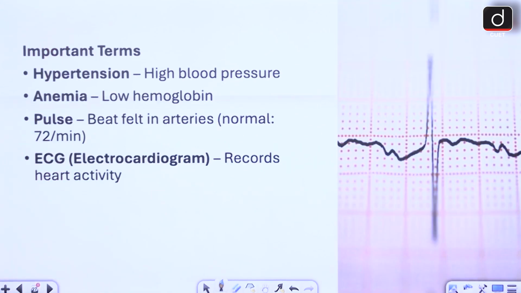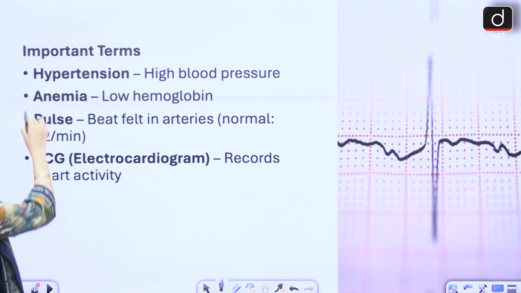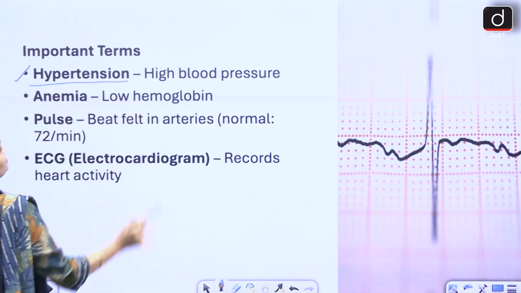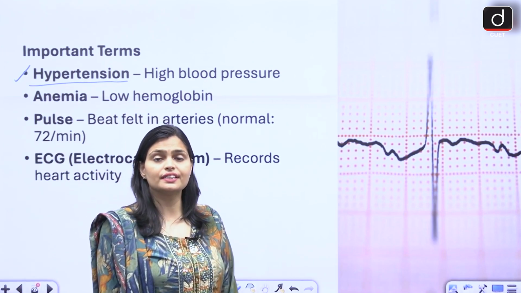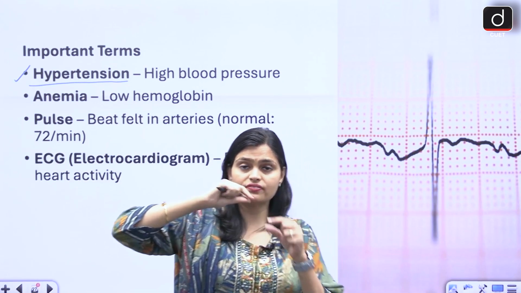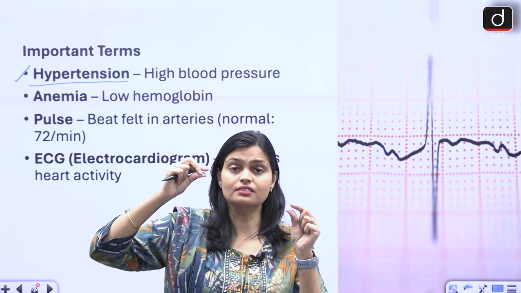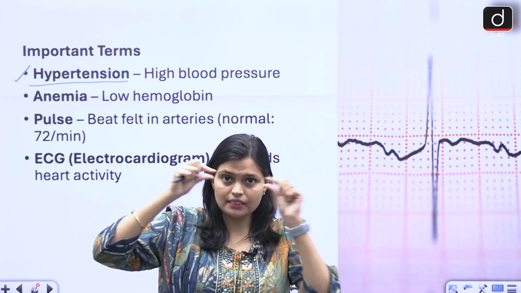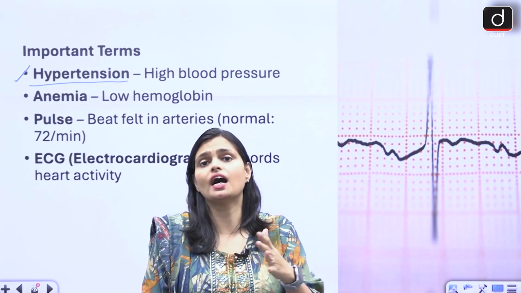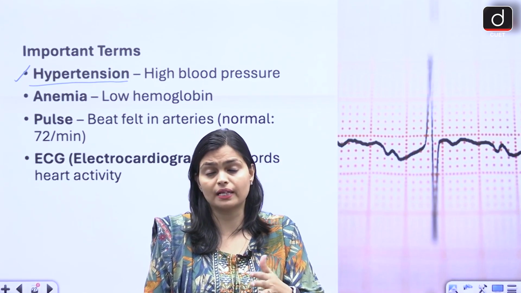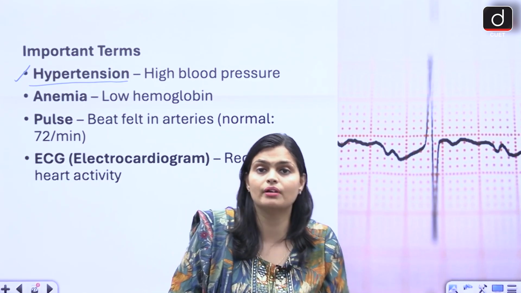These are some of the terms related to your circulatory system, like hypertension. Hypertension comes whenever the blood pressure increases. Blood pressure increases when the diameter of the blood vessels decreases. जब पाइप पतली सी हो जाती है ना, हमारी blood vessels की पाइप बहुत पतली हो जाती है, then with very high pressure the blood starts pumping, and it causes high blood pressure.